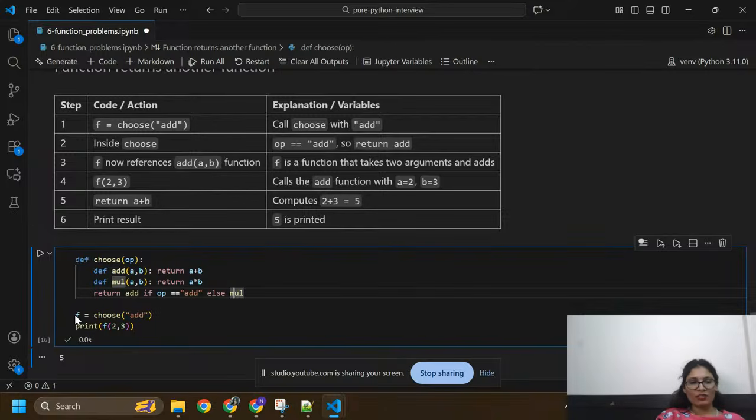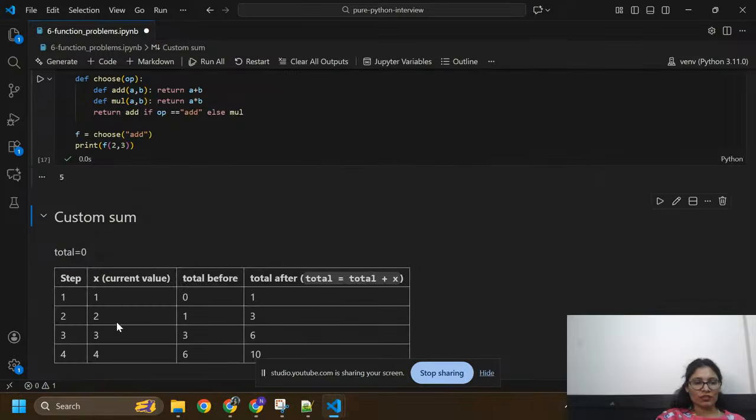You can say this is the object. f is the function that takes two arguments and adds them. f calls the add function with a equals 2 and b equals 3, and returns a plus b. It computes 2 plus 3 equals 5 and prints 5, so I got 5 there.